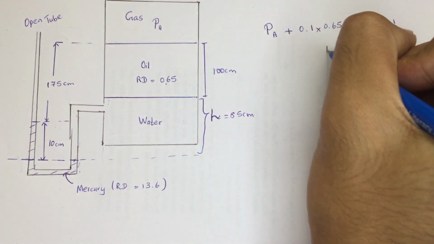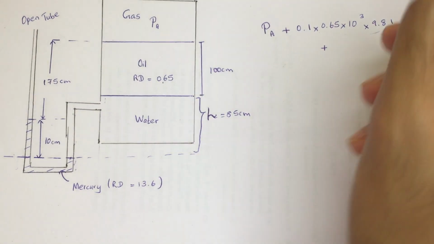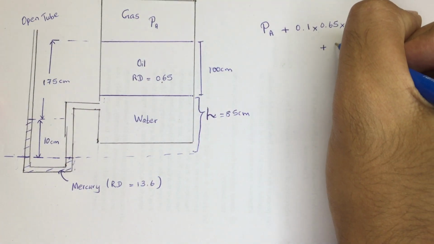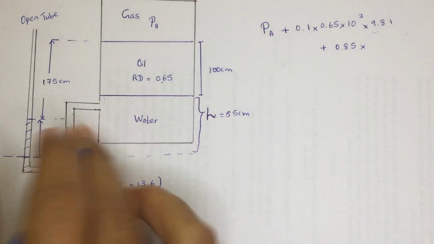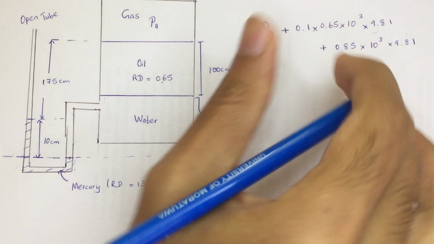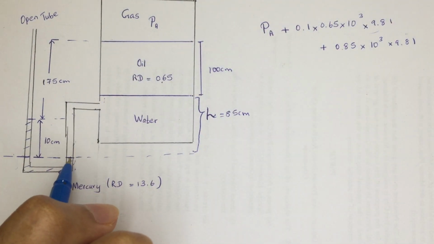After that we are going to add that part too. So the pressure of water is going to be H, which is 0.85, and rho, the density, is 10 cube, into G, 9.81. So this whole part is the pressure made on this mercury.